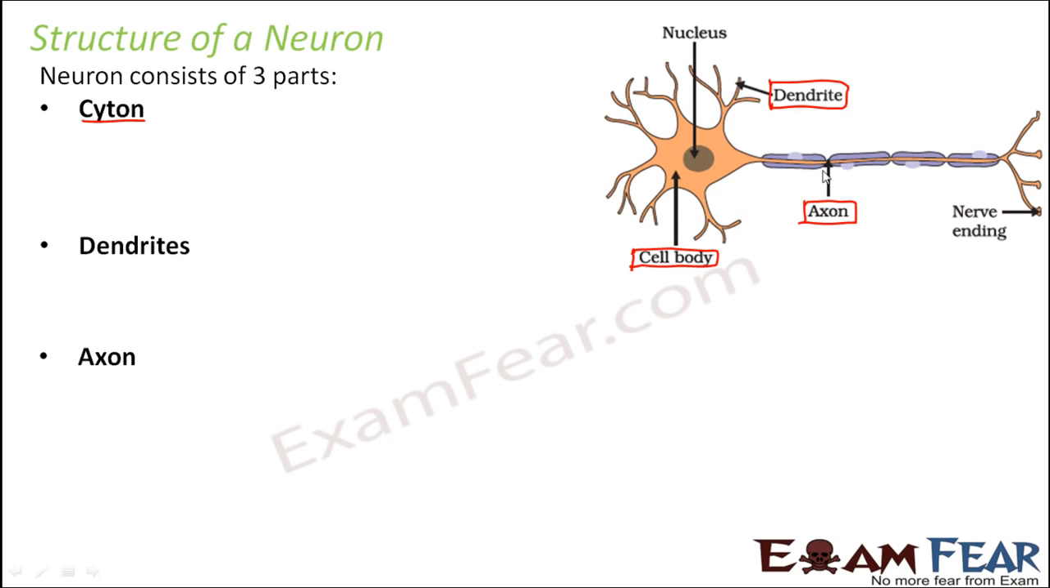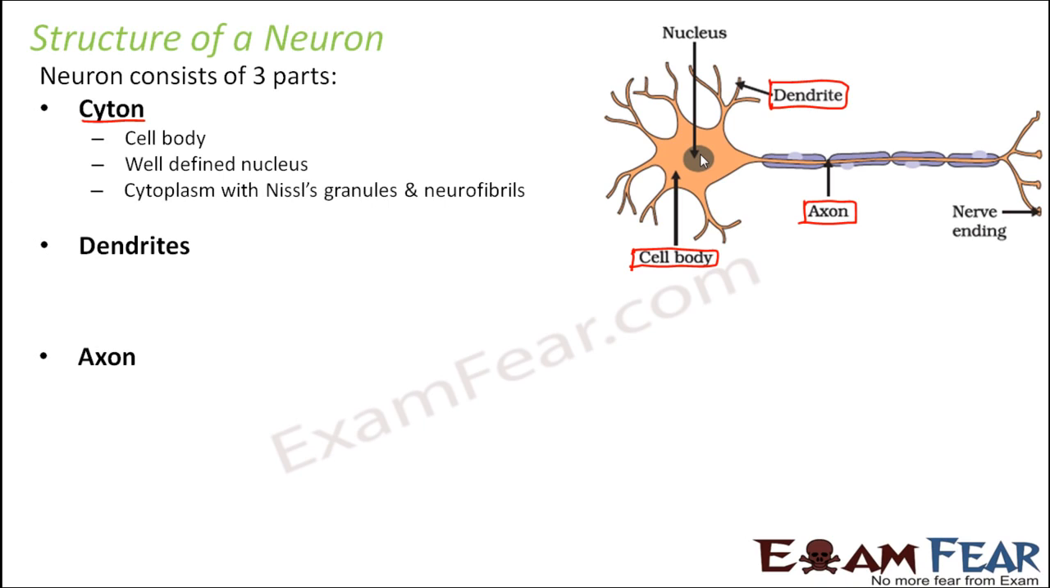If you see this thin tube, this long extension is the axon. So basically dendrites and axons are extensions of the cyton. Let us talk about each of them in detail. Cyton is nothing but a different term for the cell body. It has a well-defined nucleus, as you can see here.